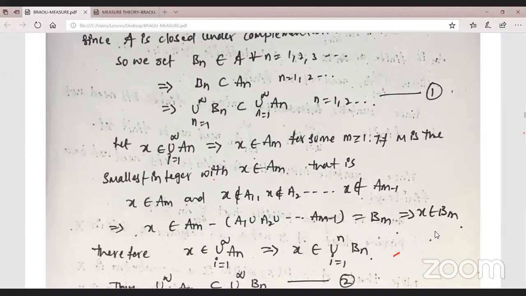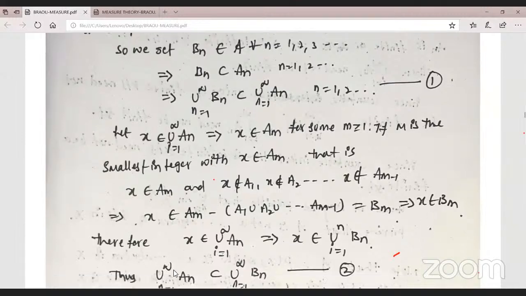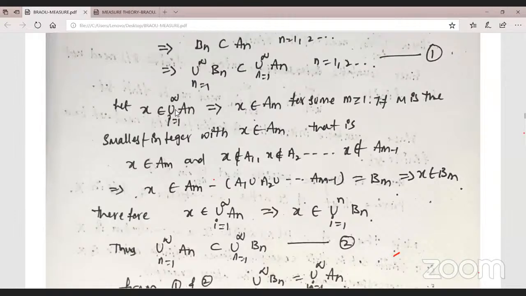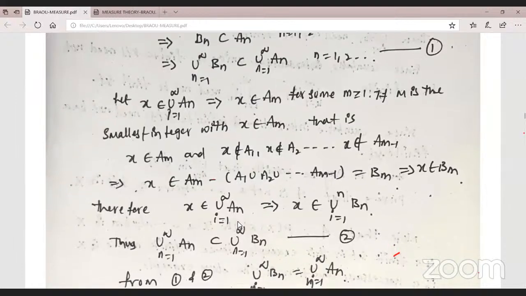X belongs to Bm, your consideration. Therefore we can consider any element in An which is also in Bn. Therefore we can write the union of An is a subset of the union of Bn. Therefore, from 1 and 2, if you want to prove any set A equal to set B, we prove that A subset of B and B subset of A. Therefore we can write A equal to B. Both are equal. Okay, now the first one is given that Bn is always a subset of An. Now we prove the second one.